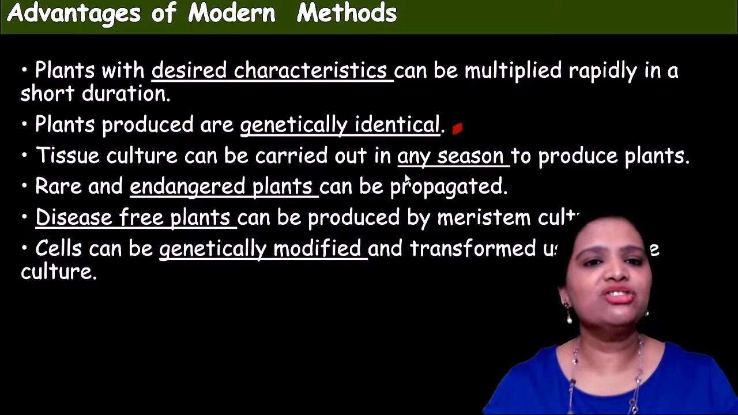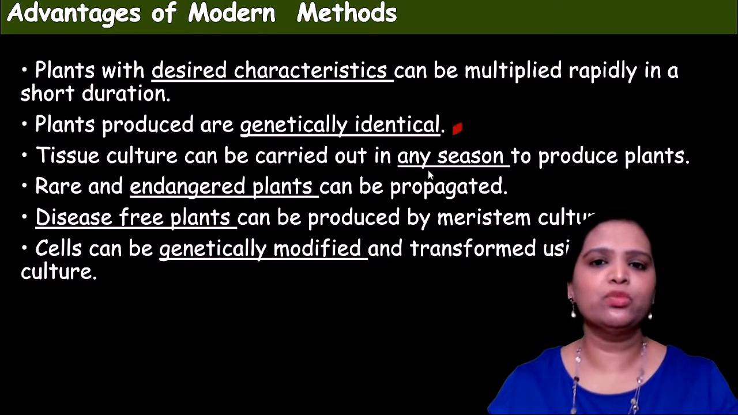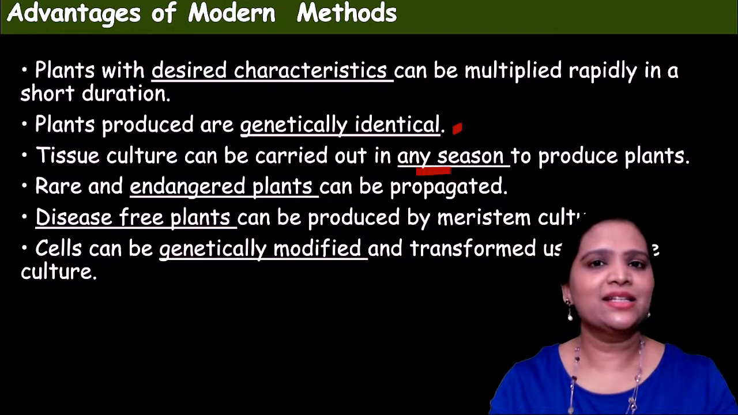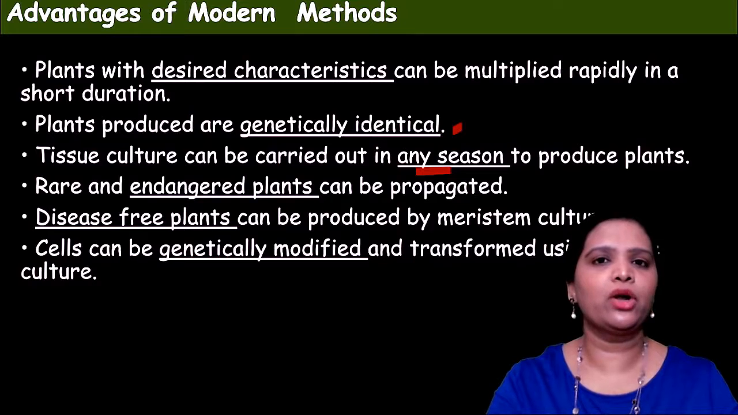And tissue culture can be carried out in any season to produce plants. That is most important. For example, in natural vegetative propagation, some plants have certain seasons for their growth. Some grow well in winter, some grow well in rainy seasons, like this. Here, we are doing tissue culture in an artificial laboratory environment, so any plant variety can be achieved in any season.